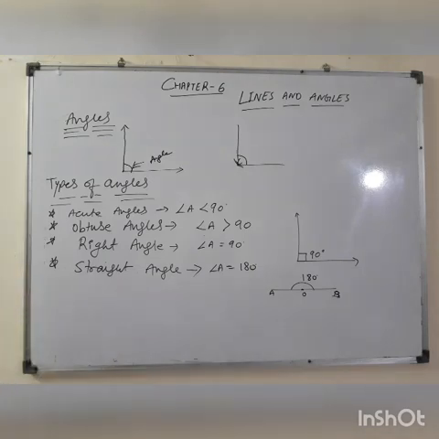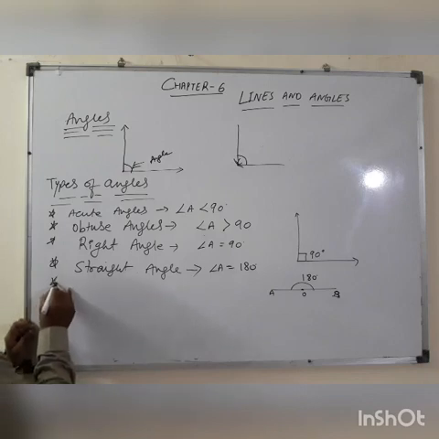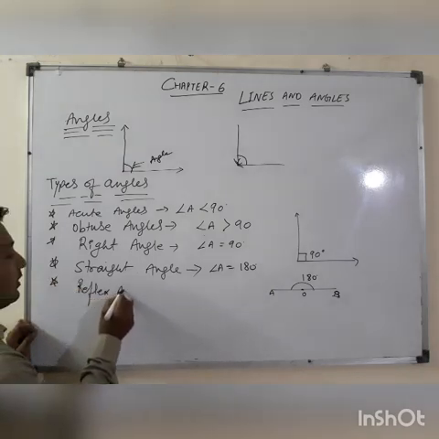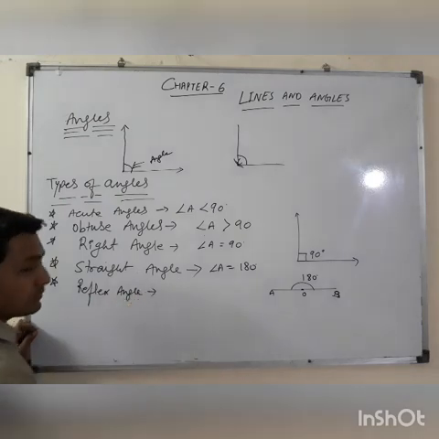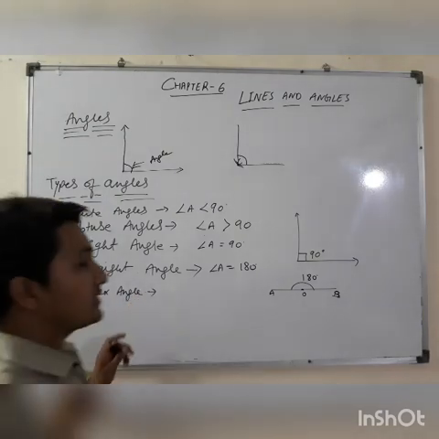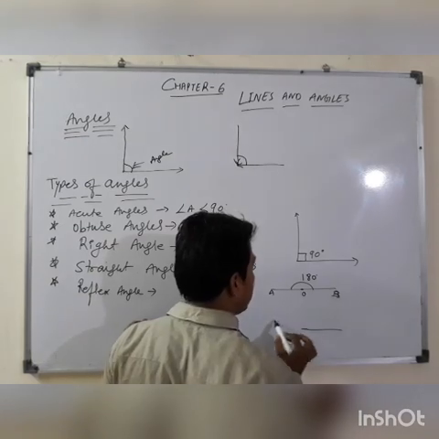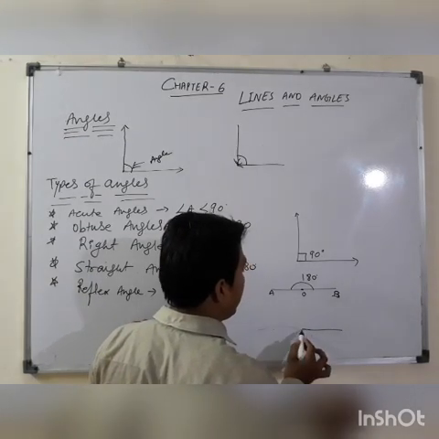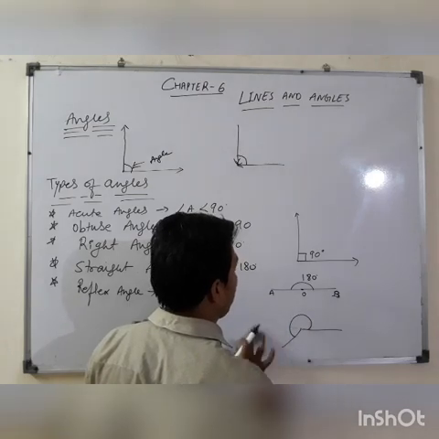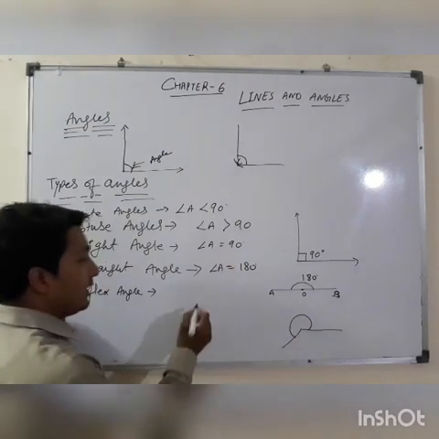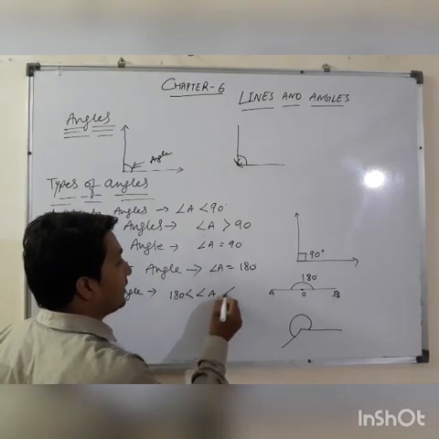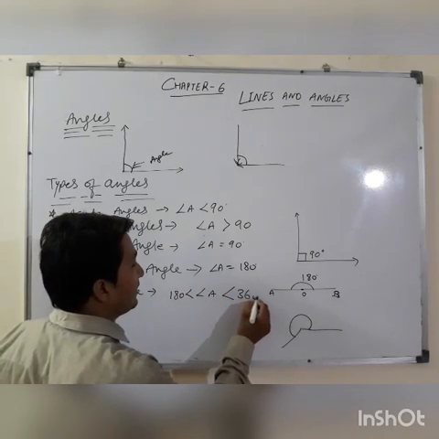Okay, students. Now we will discuss the reflex angle. How can you find the reflex angle? A reflex angle is more than 180 but less than 360 degrees. For example, any angle A which is greater than 180 but less than 360 degrees is called a reflex angle.